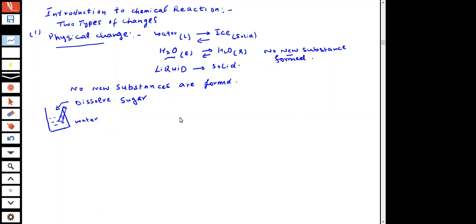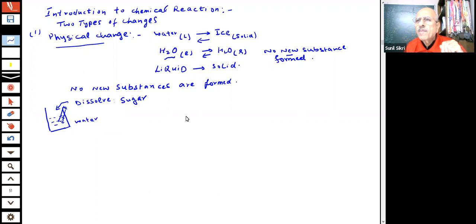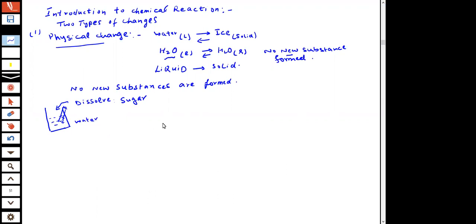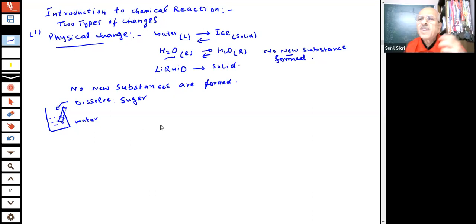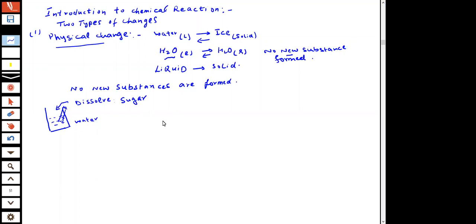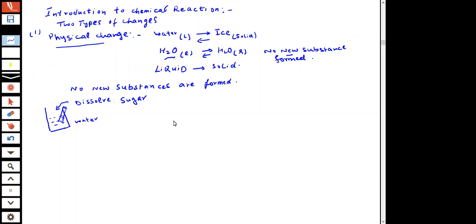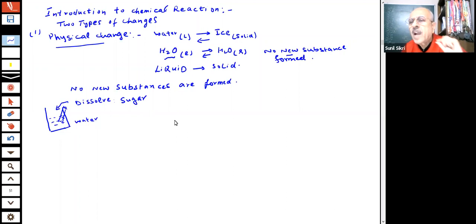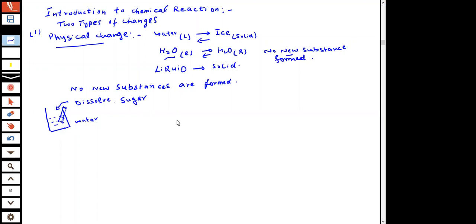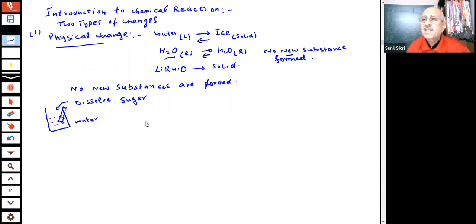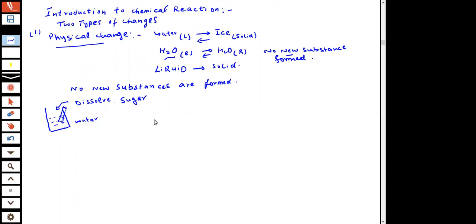The sugar is dissolved in the water and the solution, when you taste it, will taste sweet. But is there any new substance formed, students? No. What you can do, you heat the water, water will evaporate, and then you will get sugar back. So these are some of the examples, students, where no new substances are being formed.